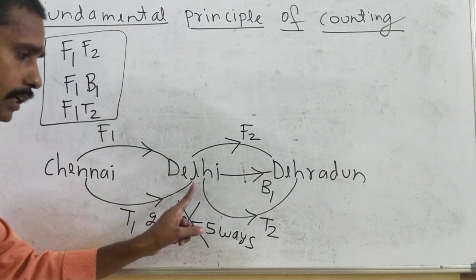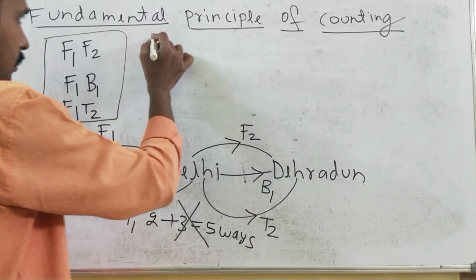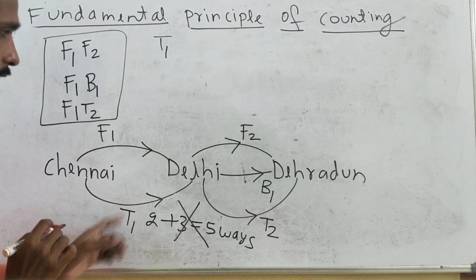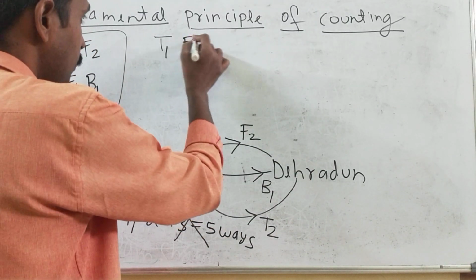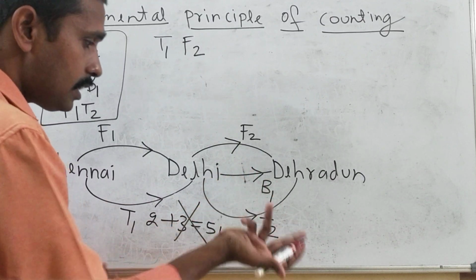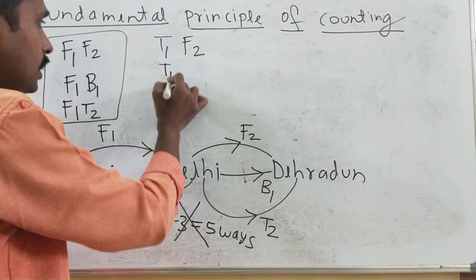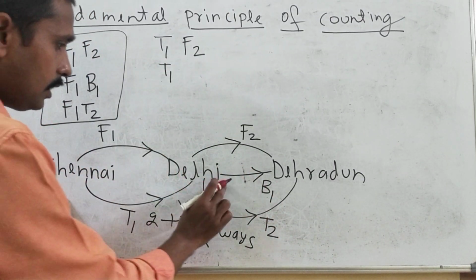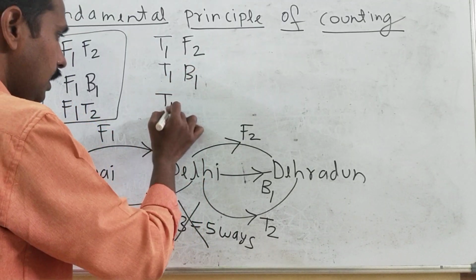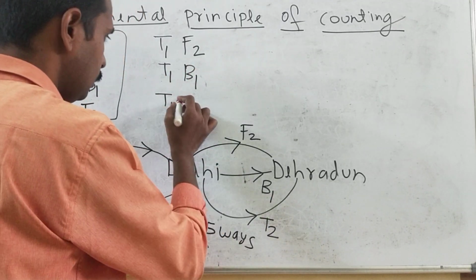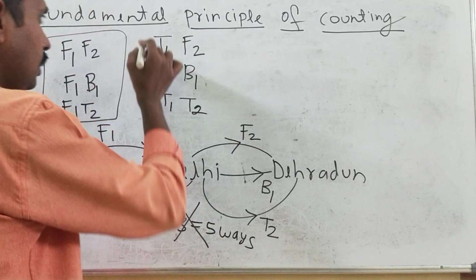Similarly, from Chennai to Delhi the person can take train T1. Okay, and here from Delhi to Dehradun the person can take a flight, or he can take a bus or train also. Suppose he is taking the train first, then a bus, or a train again.